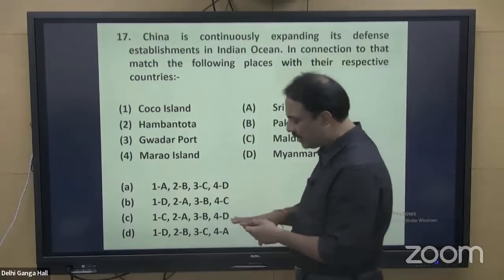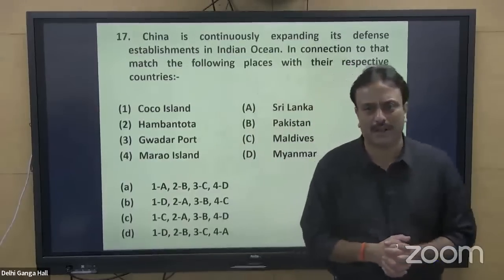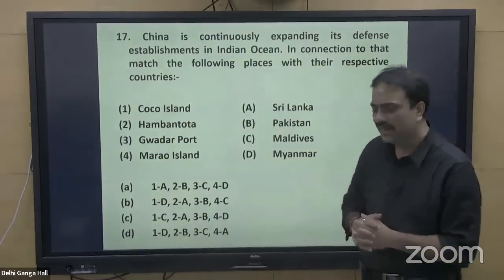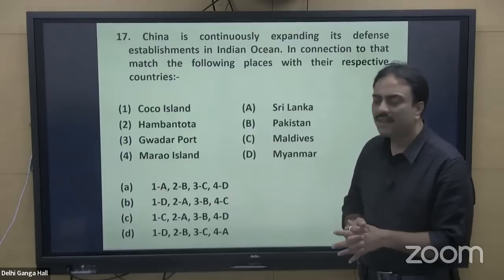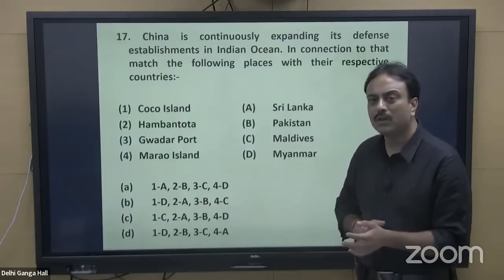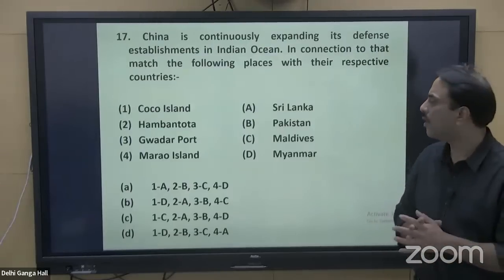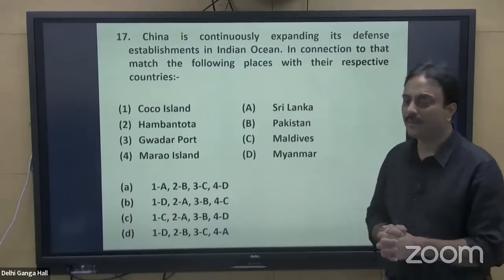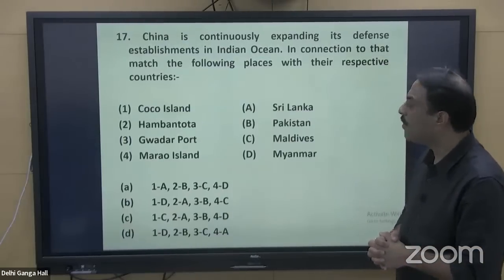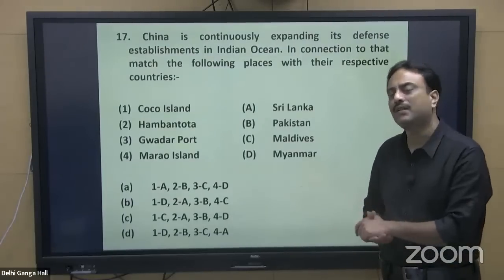Hambantota has been a very renowned region which has been developed as a port by China. So Hambantota belongs to Sri Lanka, close to the southern border of India. Gwadar Port, a famous port, is located in Pakistan, and Marao Island is located in the last option that is left, that is Maldives.